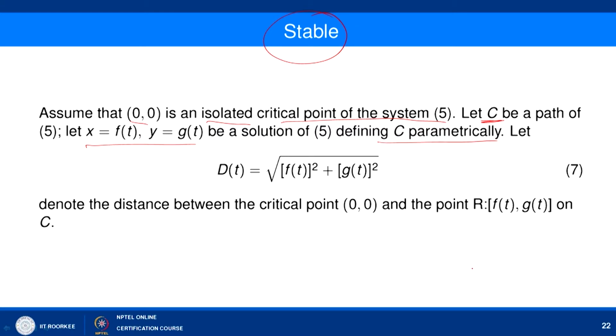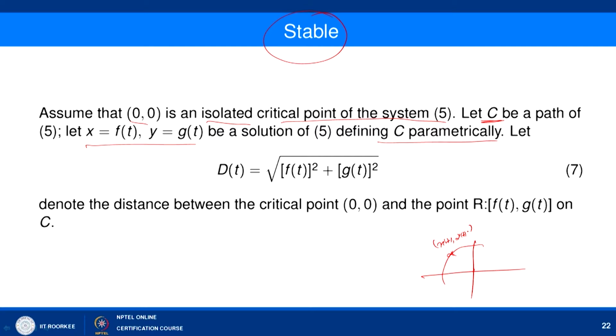So, you have 0 comma 0 here and there is a path somewhere here. The path has a parameterization, let us call it x(t) and y(t), where these define the solution of the system 5.